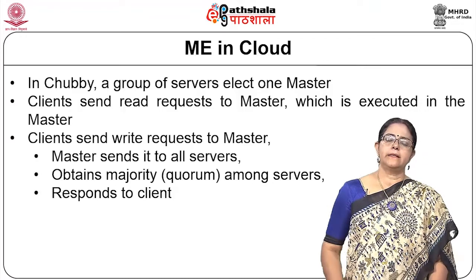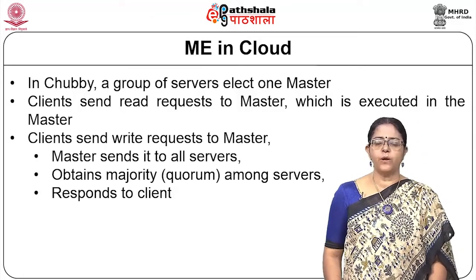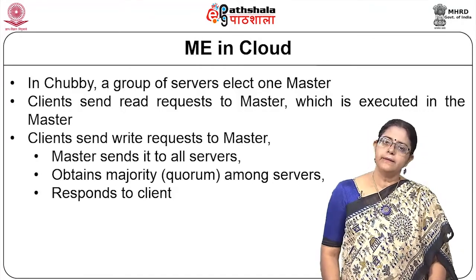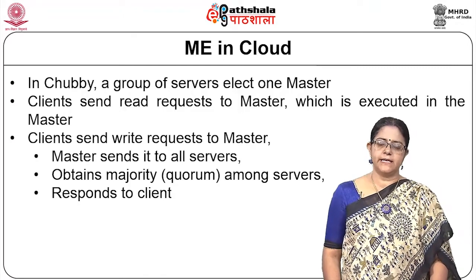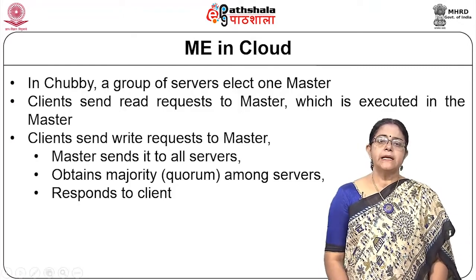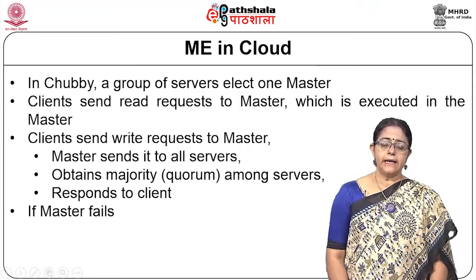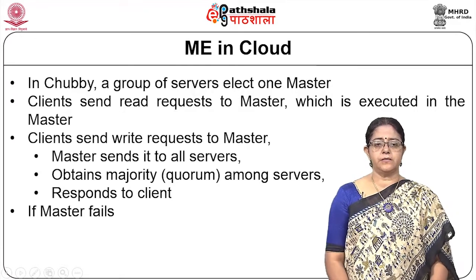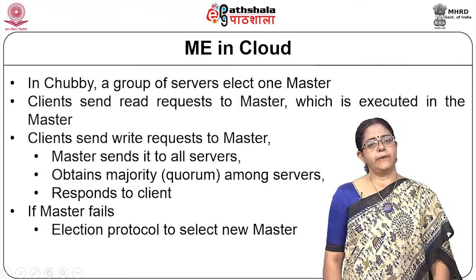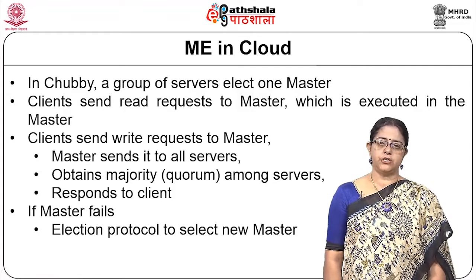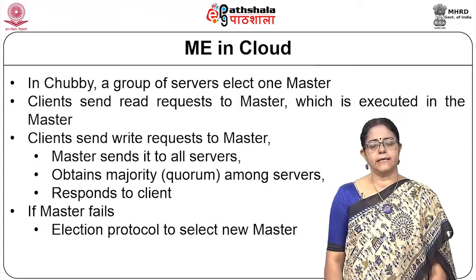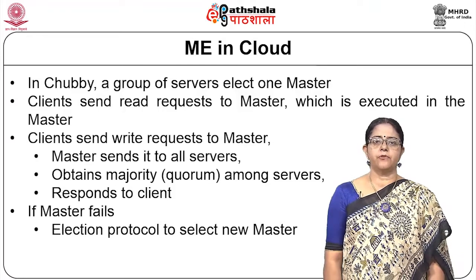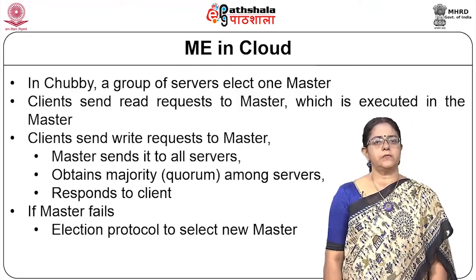In case the response is okay from a minimum quorum number, then it writes and sends the response saying that yes, the write is done. Similarly, in case there is a failure of the master, then it simply executes the election process and selects another master from among the servers, and the process continues.